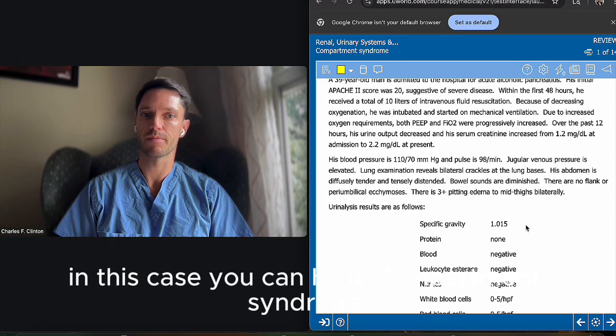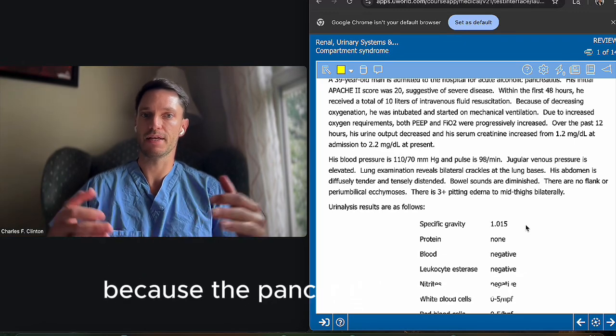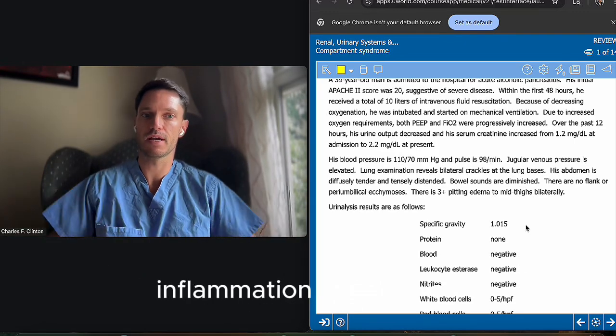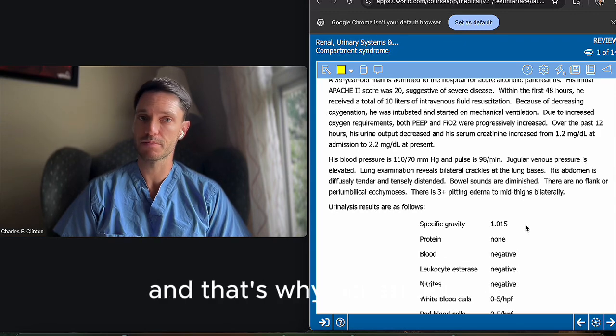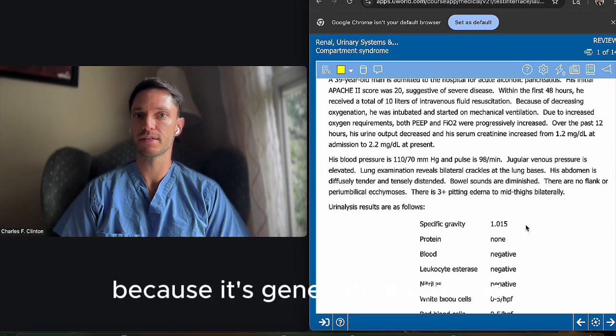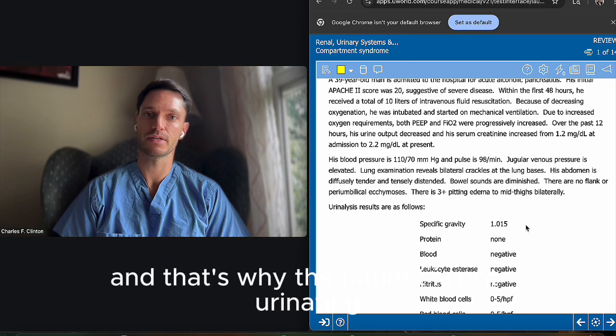In this case, you can have compartment syndrome because the pancreatitis is so bad, it is just pressing on, right? The inflammation pressing on towards the other structures. And that's why this patient has the acute kidney injury, because it's generating ischemia, and these kidneys are affected, and that's why the patient is not urinating.